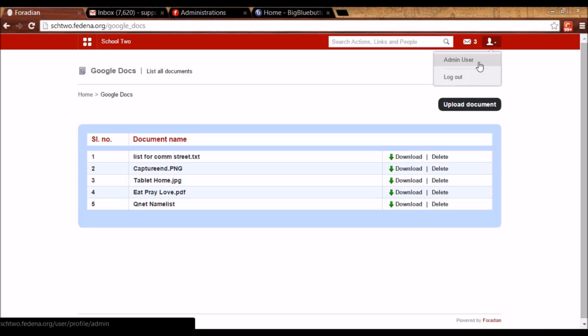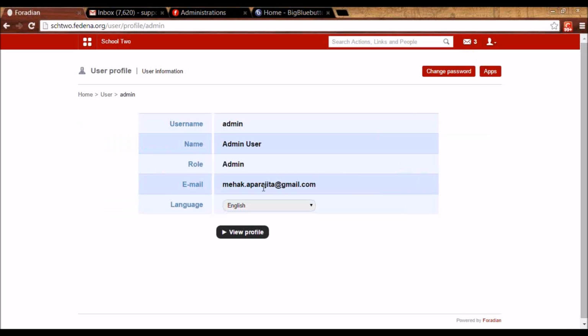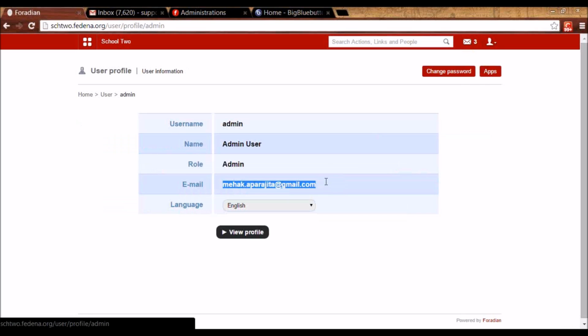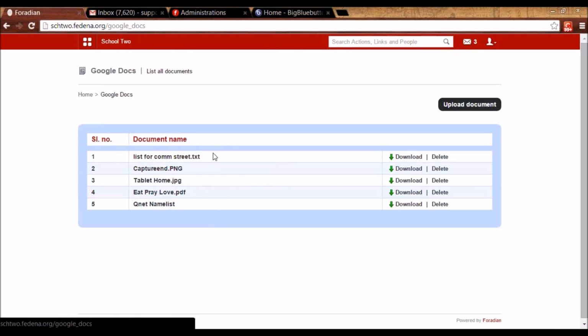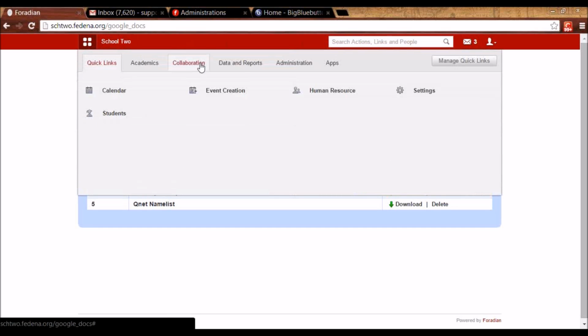I've logged in as an admin, so I can go to my profile by clicking here, and you will see this personal email ID. Now it is syncing the Google Drive of this email ID with Fedena. So what all documents I have in the Google Drive of this ID will be appearing when I go to Collaboration, Google Docs. And whatever changes you make here will be reflected in Google Drive and vice versa. So this is about Google Docs.